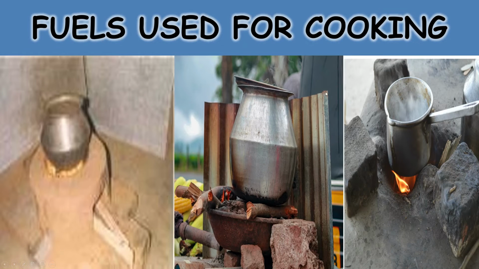Now fuels used for cooking in olden days. These are the olden days stove. Children, you won't have observed in olden days people will make their stove on their own, and that firewoods were used to cook all the things. This is boiling method. Anytime people will use the 3 stones and they will keep the vessels on that and they used to boil, and they will be using cow dung or firewood in olden days. Even in villages now also people are using that.